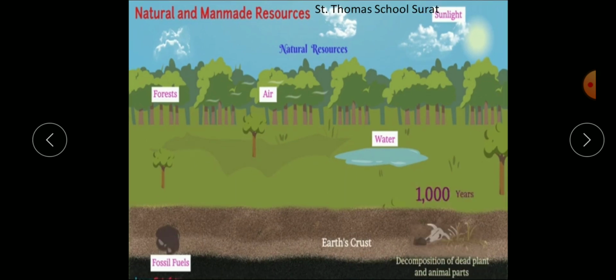Fossil fuels are produced by decomposition of dead plant and animal parts. What are fossil fuels? They are produced by decomposition of dead plant and animal parts which are buried deep in the earth's crust. Buried in the earth's crust means all the dead animals or dead plants are decomposed in the soil.